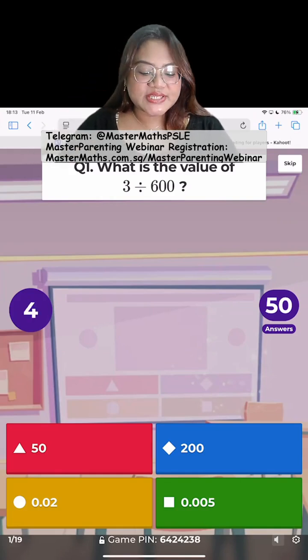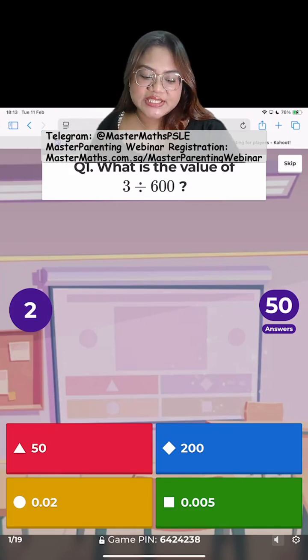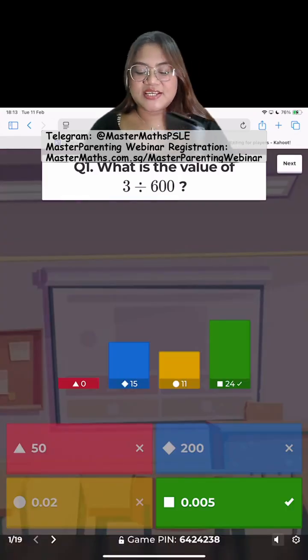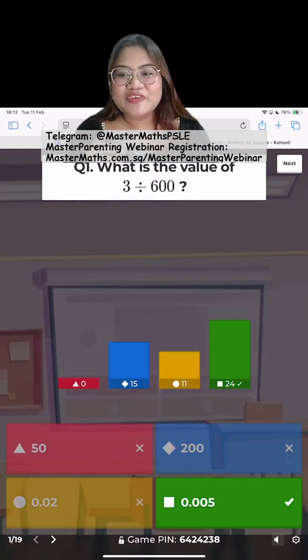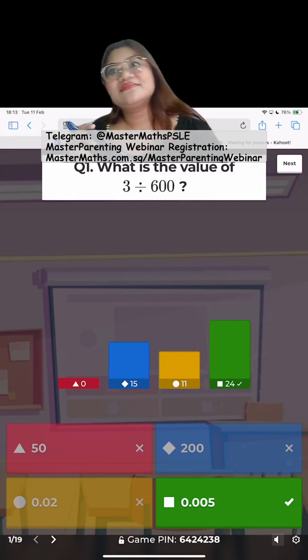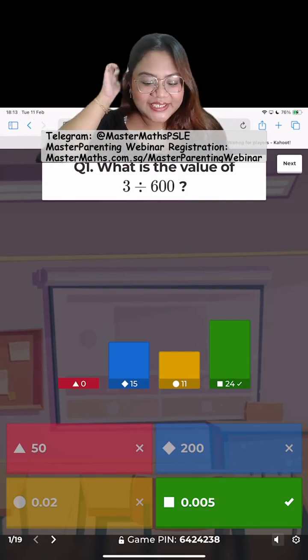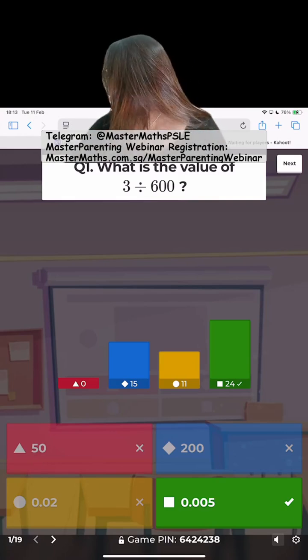3 divided by 600. Okay, not the other way around. We have 3 seconds left. 3, 2, 1. Let's go. The correct answer is the 24 of you who got it. It's the green one. Okay, let's take a look at how we are going to solve this, okay?